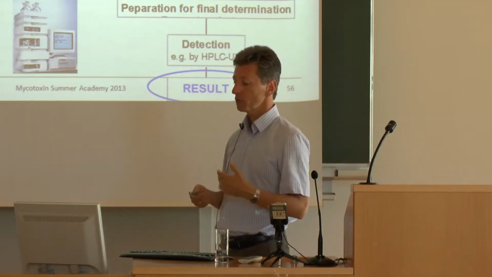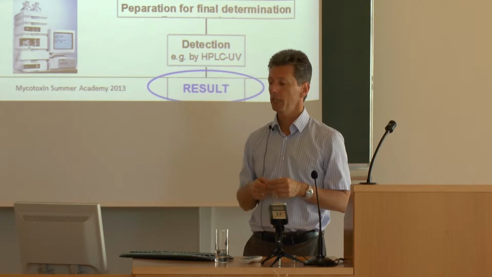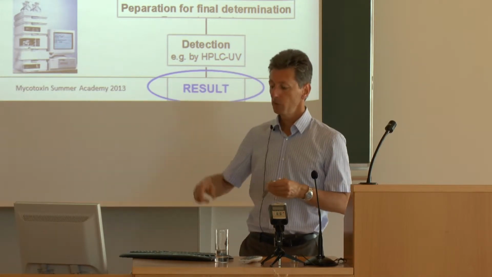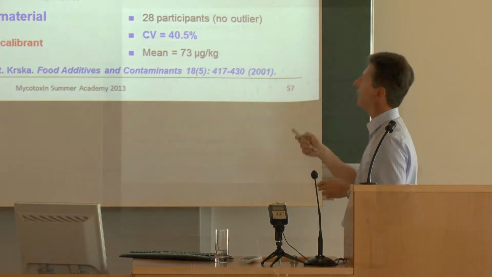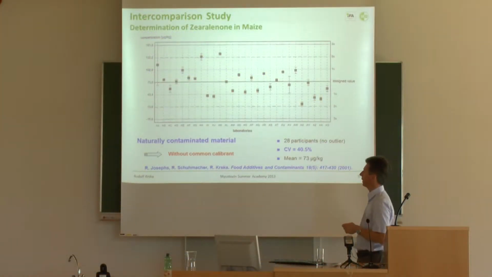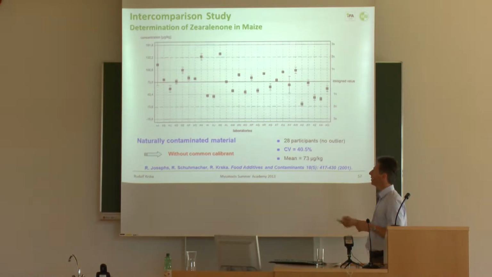Well, now it's about the results. So how, within this analytical scheme for the determination of mycotoxin, can I report my result? And you see here an intercomparison study which was carried out in 1998, so a long time ago, for the determination of zearalenone in maize. And you see here the mean value of all the participating laboratories, which is around 73 microgram per kilogram.